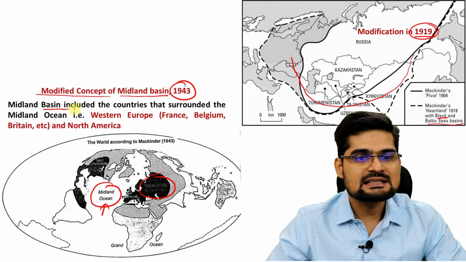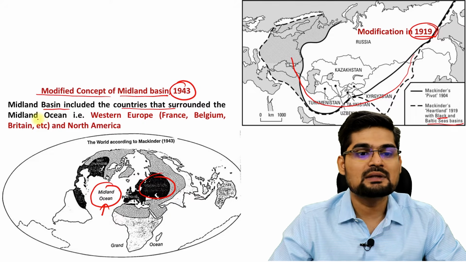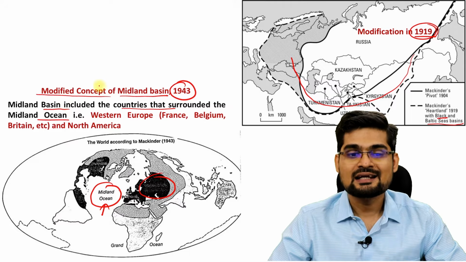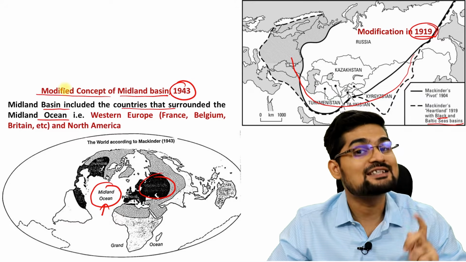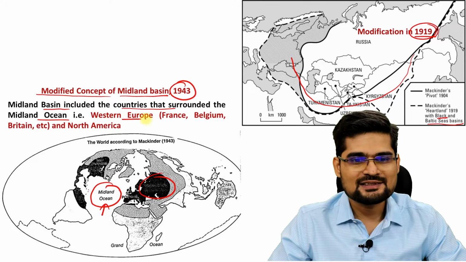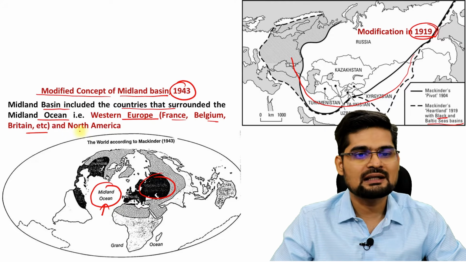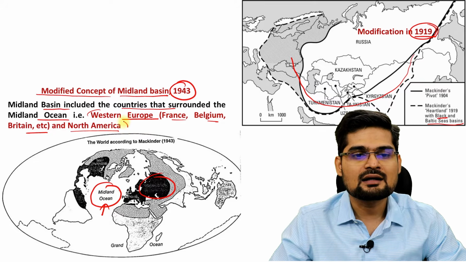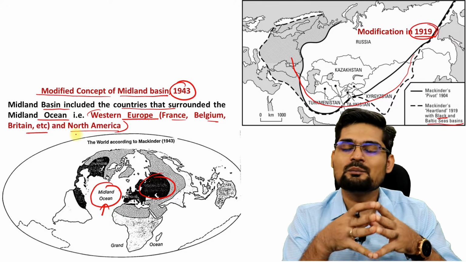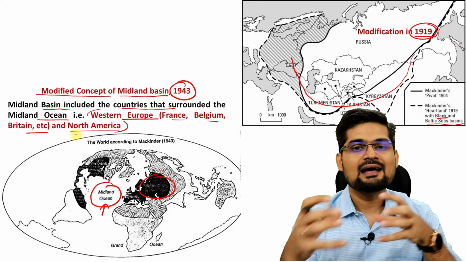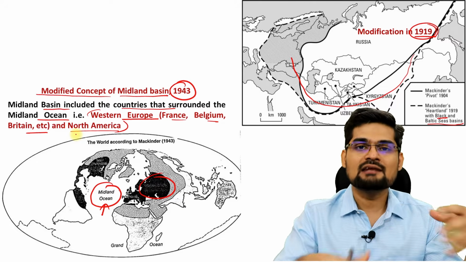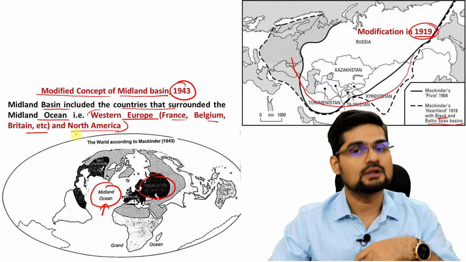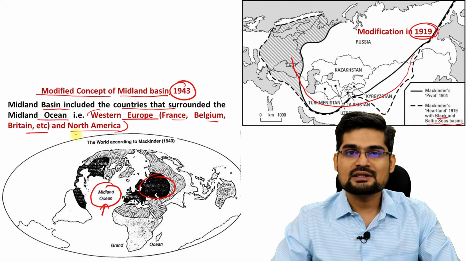So Midland Basin included the countries that surrounded Midland Ocean, and he said that if you really want to rule the world, you need to control Midland Ocean Basin as well in 1943. So Western Europe, that is France, Belgium, Britain, and North America, these are the parts of this particular Midland Ocean. So Heartland and Midland Ocean. If you control Heartland, you will be controlling Midland Ocean and then subsequently the entire world. That was important in 1943.